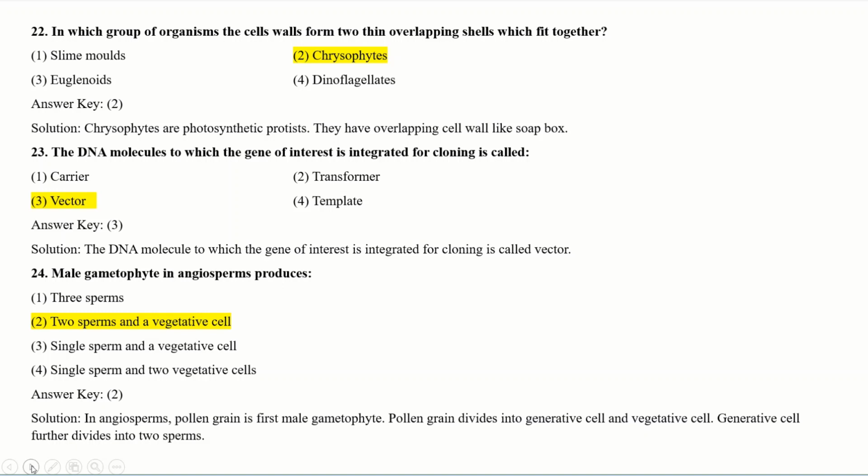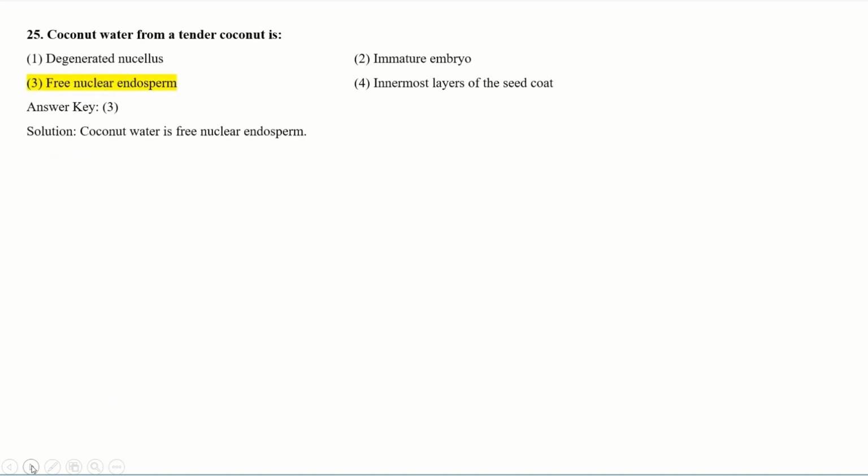In angiospermic plants, pollen grain is the first male gametophyte. Pollen grain divides into a generative cell and a vegetative cell. Means two types of cells can be formed from the pollen grain, a generative cell and a vegetative cell. The generative cell further divides into 2 sperms. So 2 sperms and a vegetative cell. It is the correct option for this question.